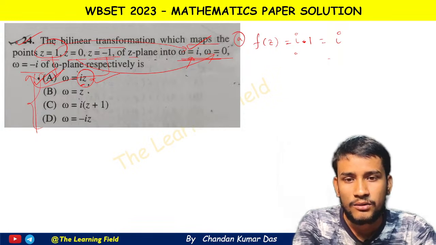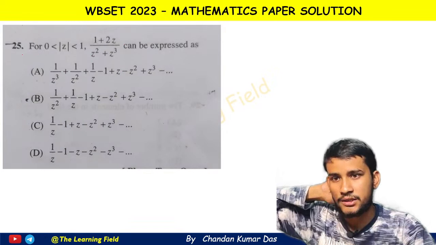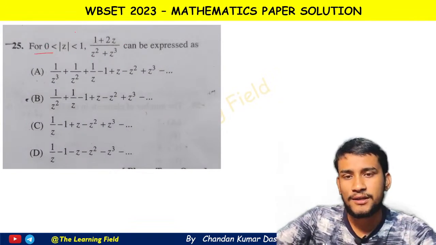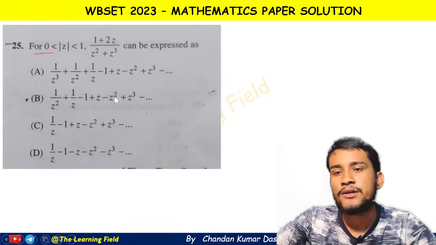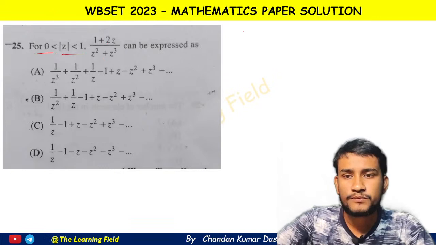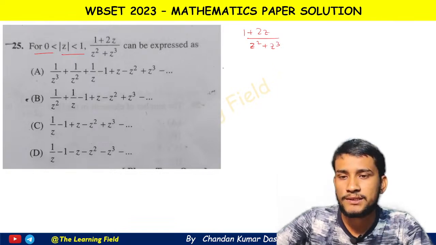Okay, now going to the next question. The next question is a Laurent series expansion. The question says that for mod z equal to 1, the function (1 + 2z) / (z^2 + z^3) can be expressed in the form.